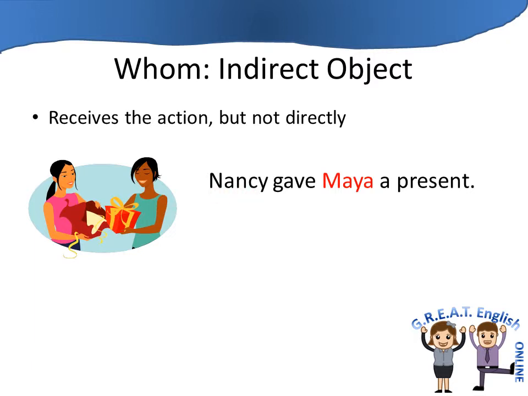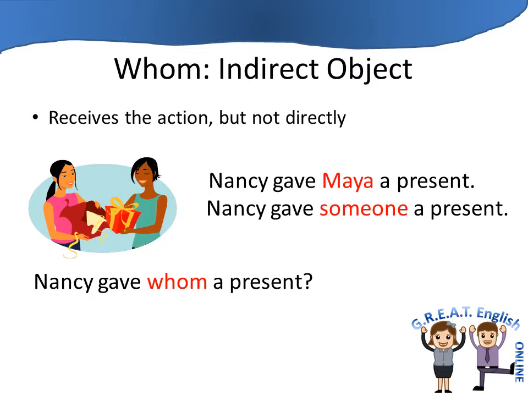Nancy is the person who gives. That's our subject. Gave is our action. What was given? What did Nancy give? A present. To whom did Nancy give the present? Maya, and that's our indirect object. And you heard me use to whom, and that's where we're going to go with this. Nancy gave someone a present. So we can substitute a real person for the indefinite pronoun someone, and then replace that with whom. Nancy gave whom a present.